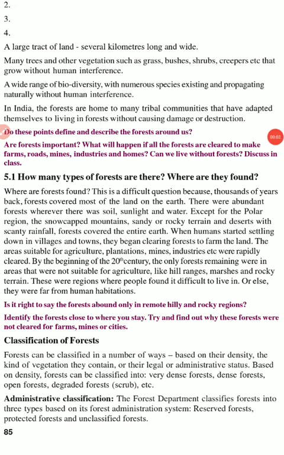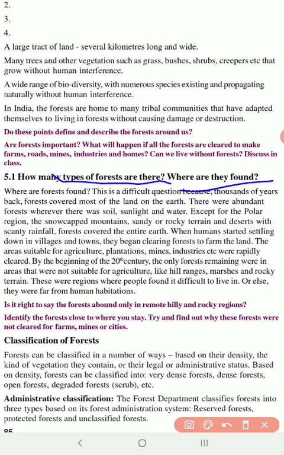Now here we will study about different types of forest. In the previous section we began to understand what we mean by forest, and we came across some four criteria that can define a large tract of land as a forest. Now we are going to study about types of forest. Okay, right. Now where are they found? The first question: where are forests found?